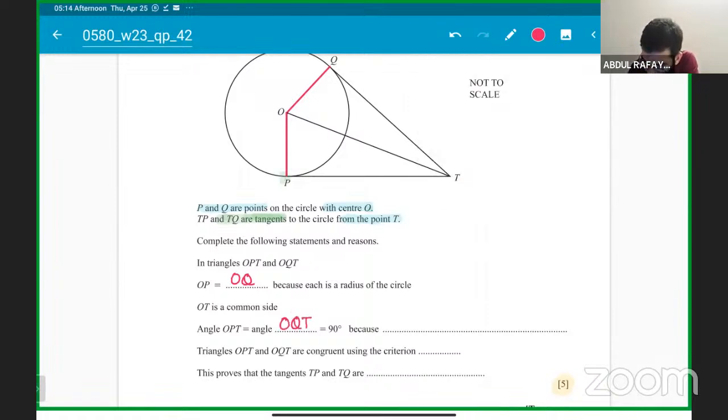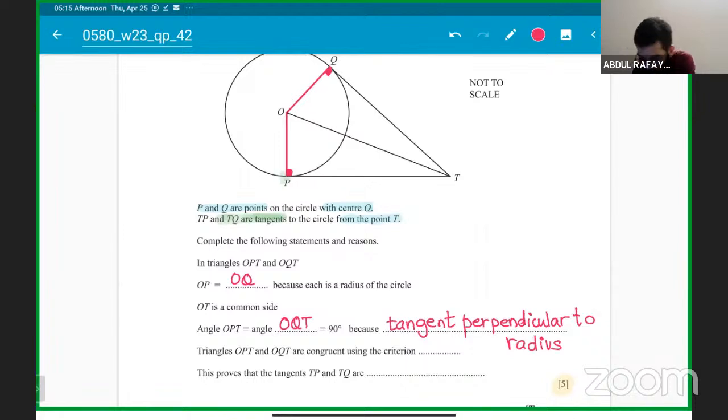This angle is 90 degrees. Because of this angle being 90 degrees, make sure you get 2 marks. But what about the reason? Because the tangent is perpendicular to the radius. So if a student has written the words tangent perpendicular to the radius, then you will get the 3rd mark.